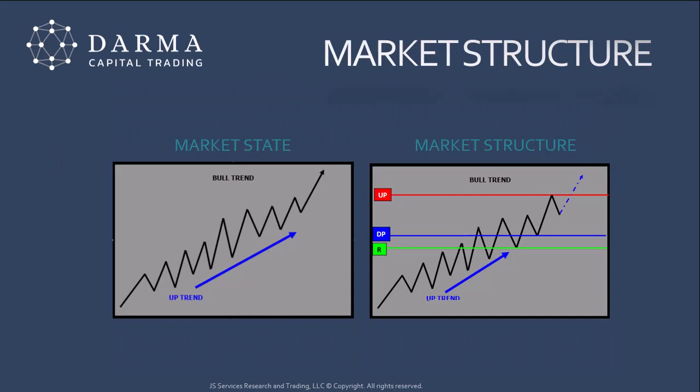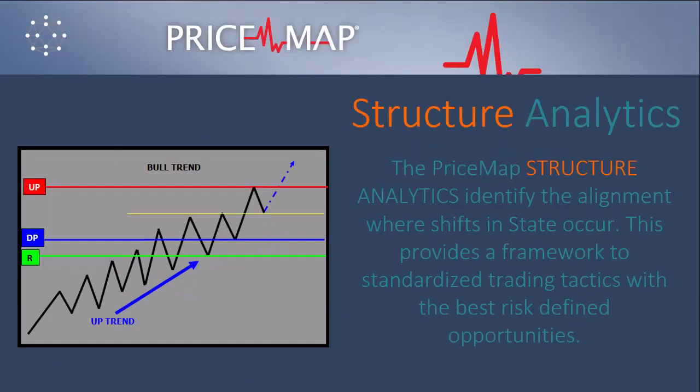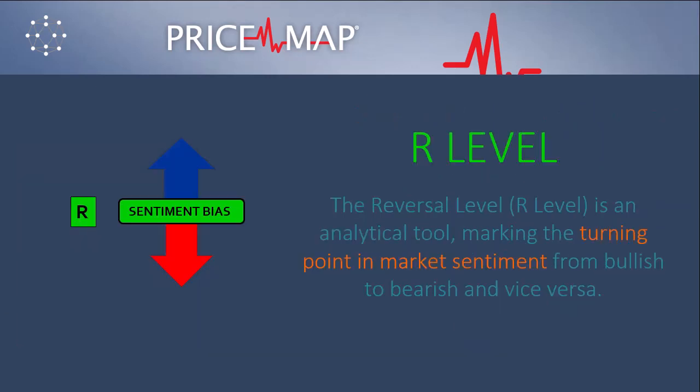The next layer of analytics we're going to add is market structure, which is our proprietary analytics. So market structure differs from price structure, where it's defining the market state. The structure analytics are composed of a sentiment bias and what we call our critical range. The sentiment bias, or R level, marks the turning point in sentiment from bullish to bearish.